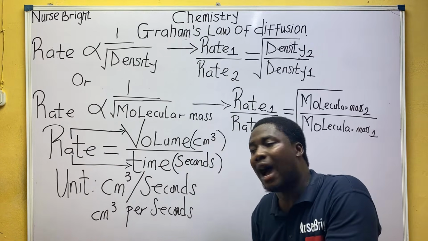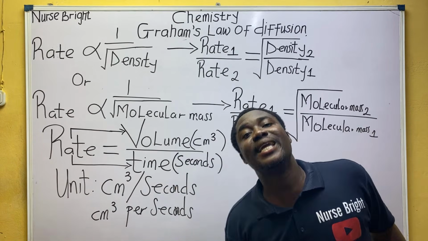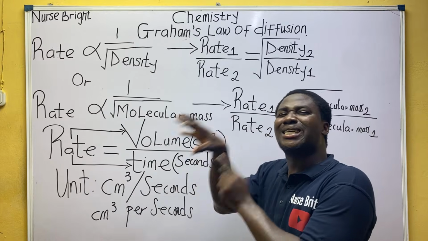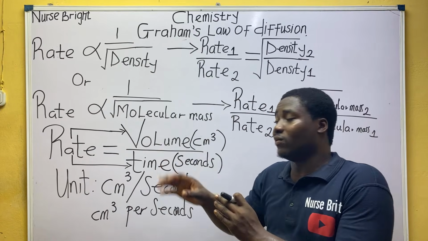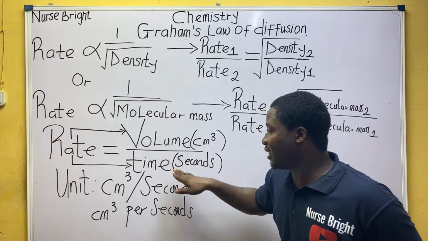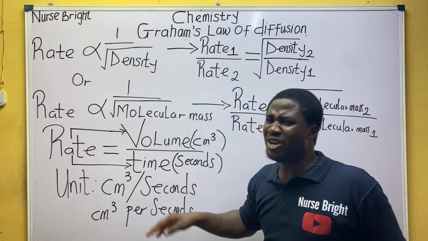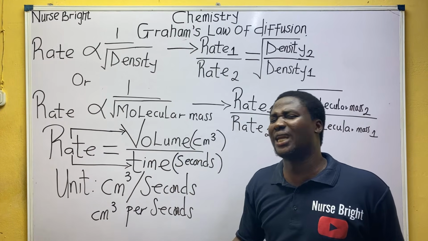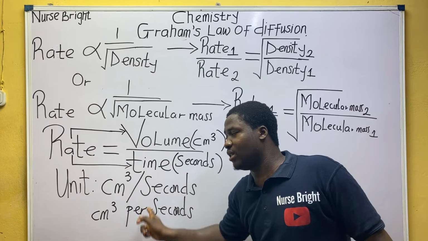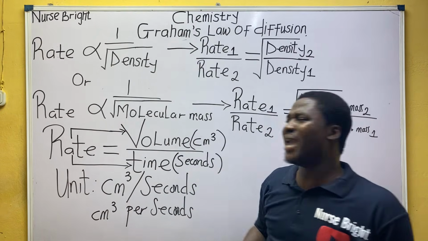Because time is in the down part, definitely it is inverse proportionality. Though I'm not showing you the mathematical way to do all of this, it is wise for you to quickly catch it. So as rate increases, time decreases. As time increases, rate decreases. Class, does that make sense?